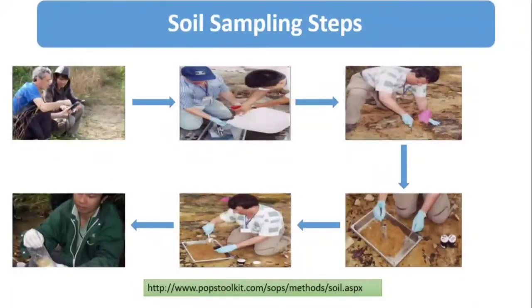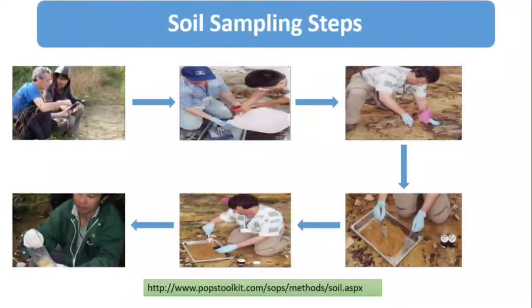Then soil samples should be collected using a stainless steel core sampler or trowel or shovel. Then collect 5 subsamples between 1 and 20 centimeter below the surface from an area of 1 by 1 meter square. Then samples are collected in a stainless steel tray and stirred into a homogeneous mixture. Then samples are placed into one or more separate glass jars.